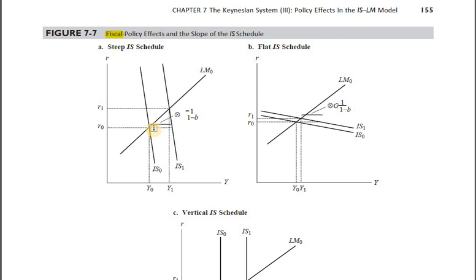The width from here to here and from here to here is the same. But we can clearly see in case number 1, income has fallen, the crowding out has happened a tiny amount. It's almost negligible. But in case number 2, almost crowding out has happened to the extent from here till here. So income has gone up to a very, very negligible level. Why? Because investment demand is very, very responsive to the changes in the rate of interest.